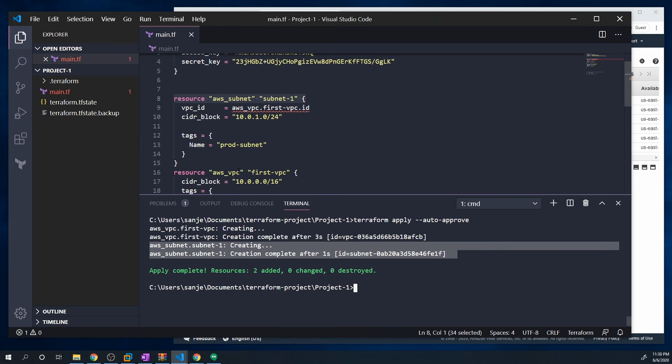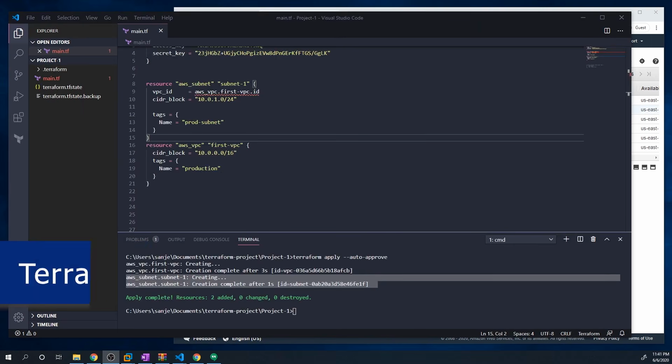However, I will say this, there are certain instances where it can't. If you look at the documentation, it'll always tell you whenever Terraform can't figure out what order to create things, and it'll give you a workaround. Usually you'll have to pass in an extra flag that says one resource depends on another, but for the most part, Terraform will figure out everything for you.